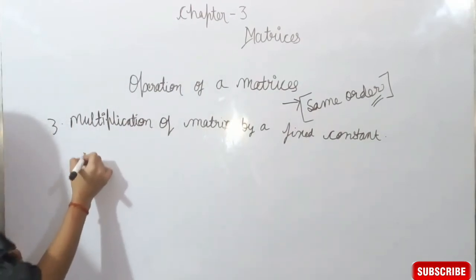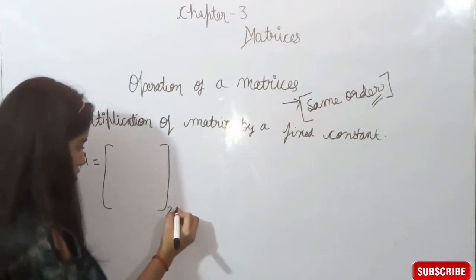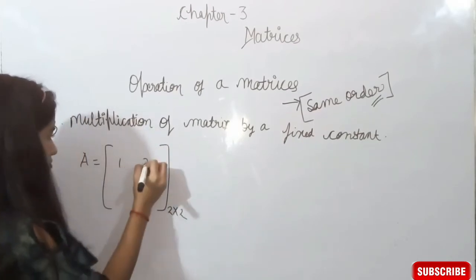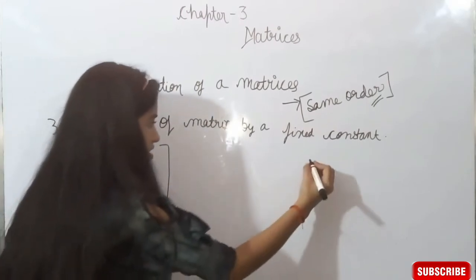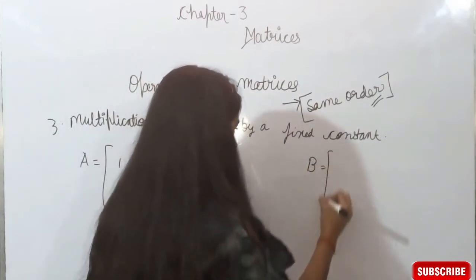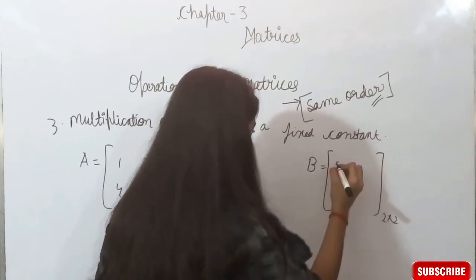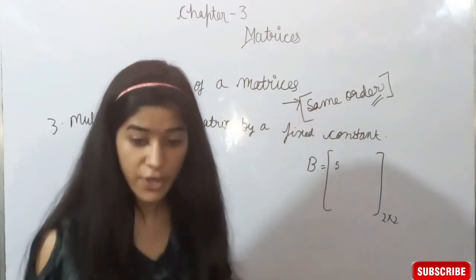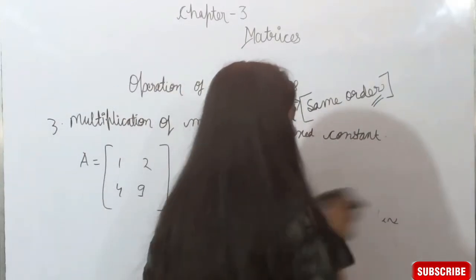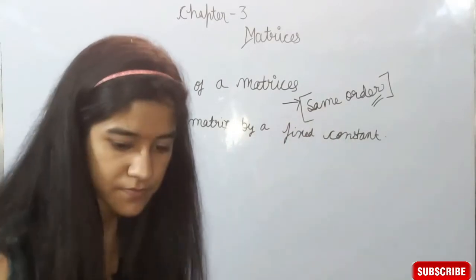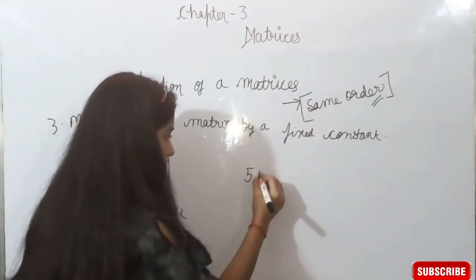Suppose there is a matrix A of order 2 cross 2 and another matrix B of order 2 cross 2. No, there is no need of another matrix because we have to multiply it by a fixed constant. So what if we multiply with 5?